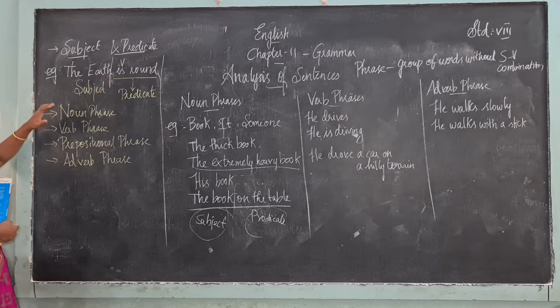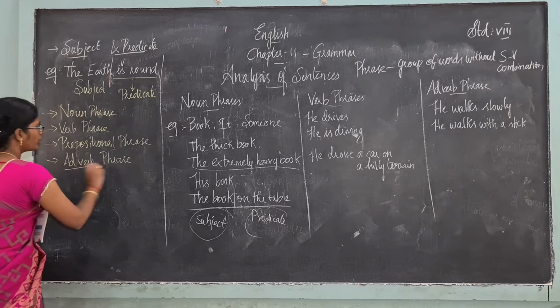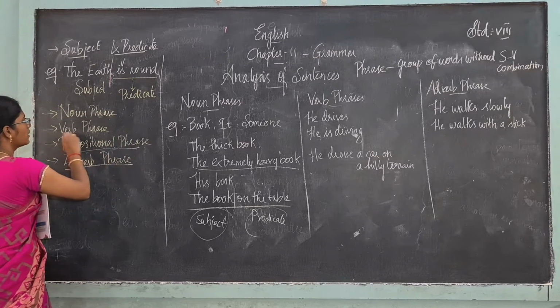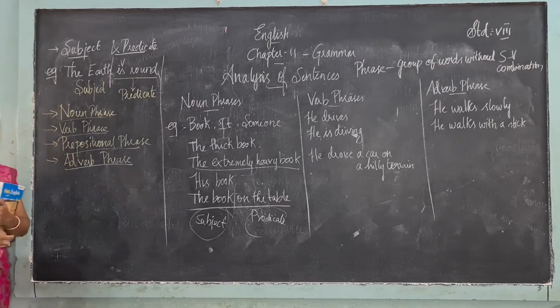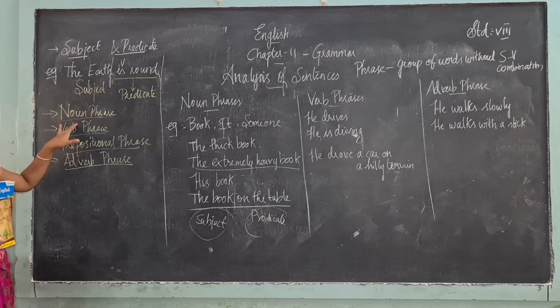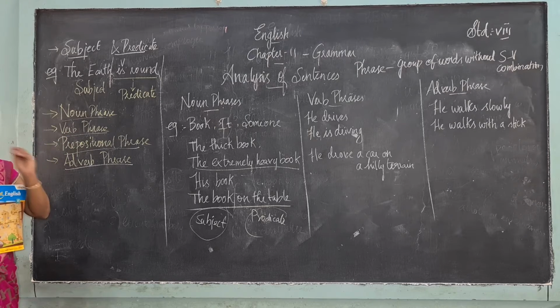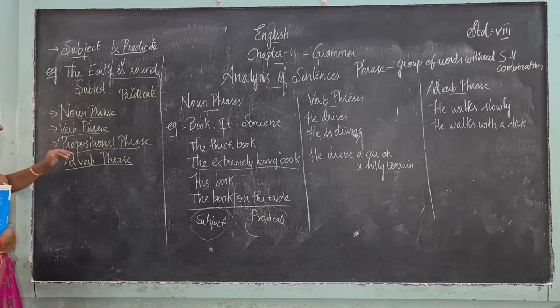Let's look into what the 4 types of phrases are: noun phrase, verb phrase, prepositional phrase and adverbial phrase. You all know what a noun is. The naming things are called nouns. What is a verb? The action, the doer, the doing. Doing word or action word, that is called a verb.